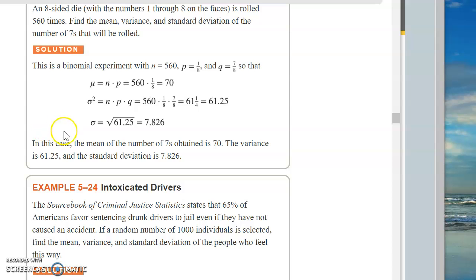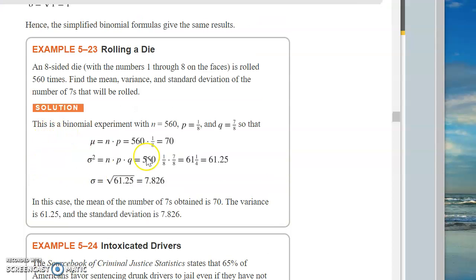How is it dispersed? What is the measure of dispersion? Well, that's the sigma squared, or sigma. That's the variance or standard deviation. You crank that out. npq gives me, for sigma squared, gives me this. Sigma gives me 7.826.